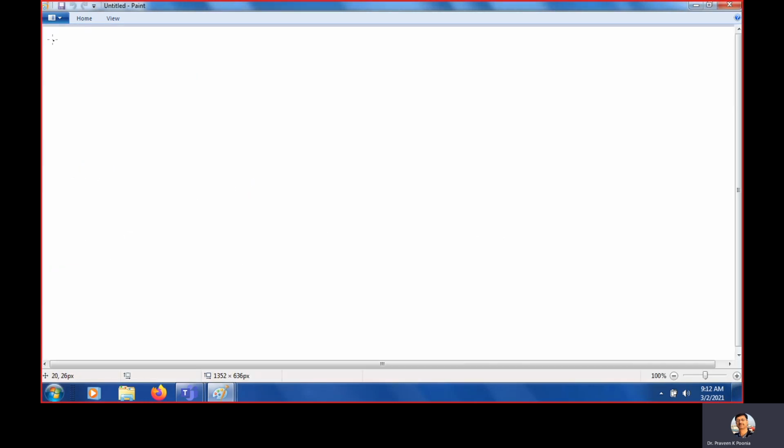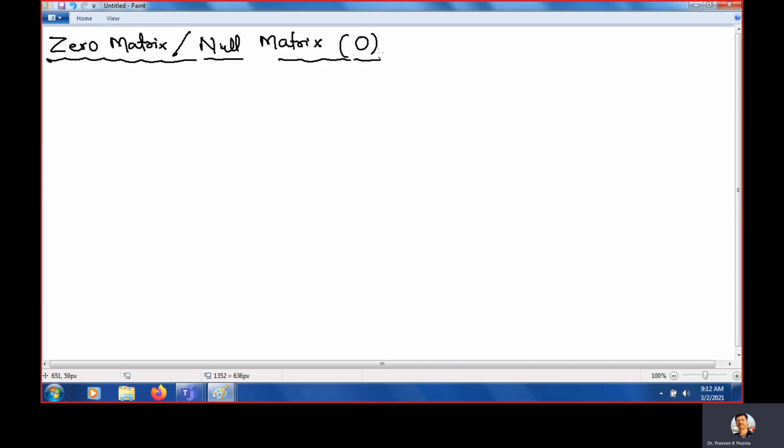And the last matrix in this category is the zero matrix, or sometimes we call it the null matrix, and it is denoted by 0, or you can call it O. What is the zero matrix?